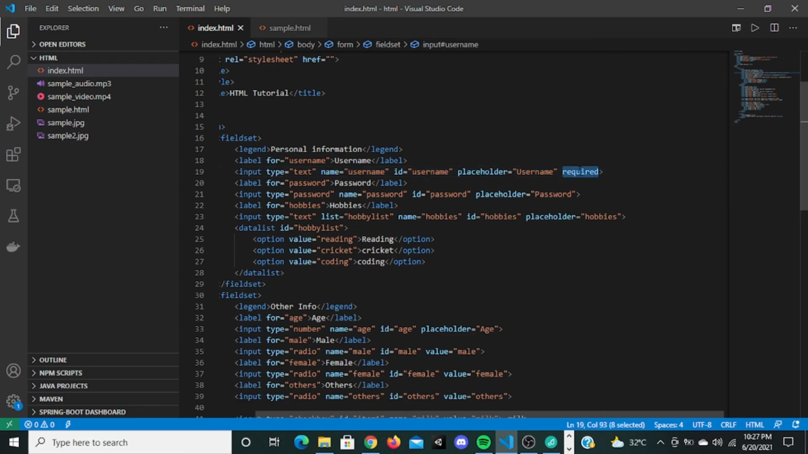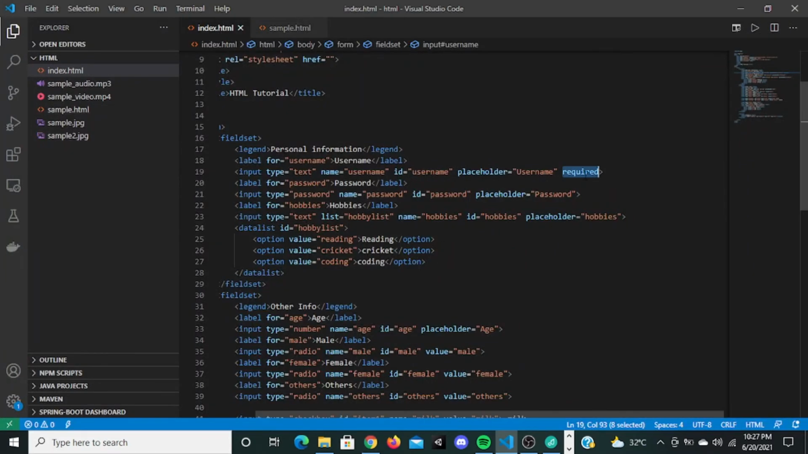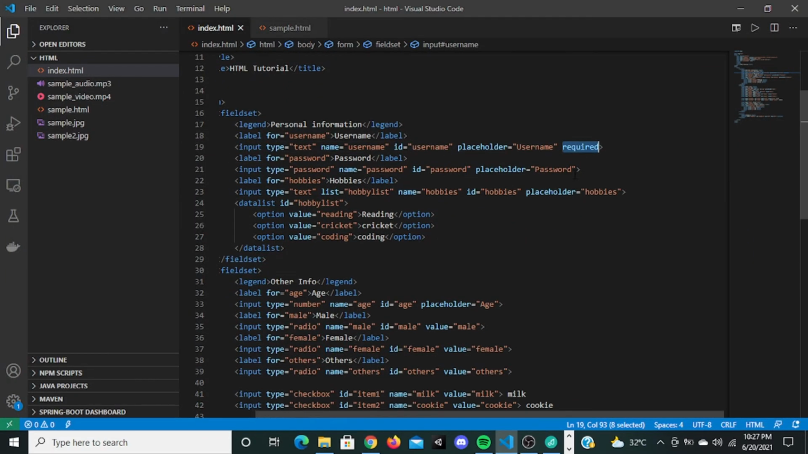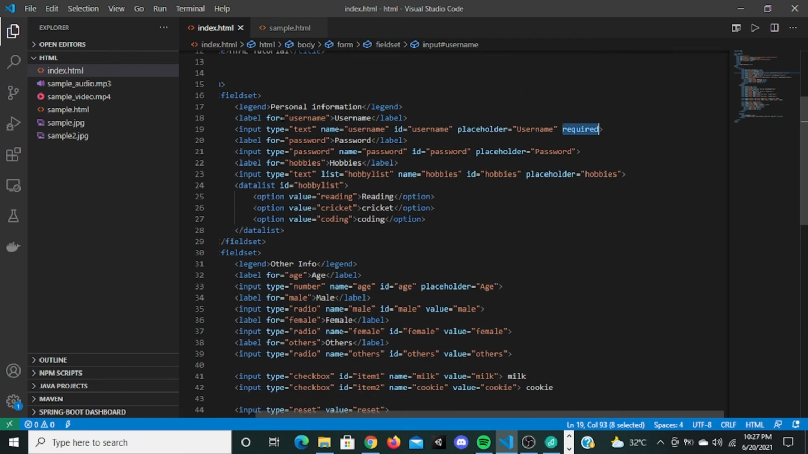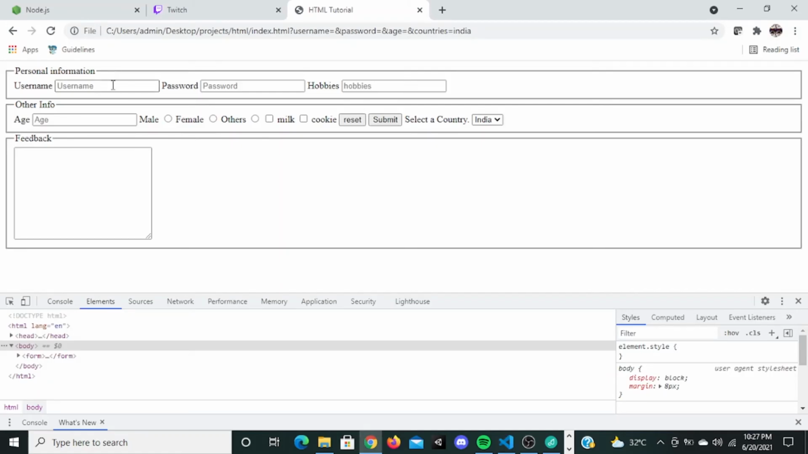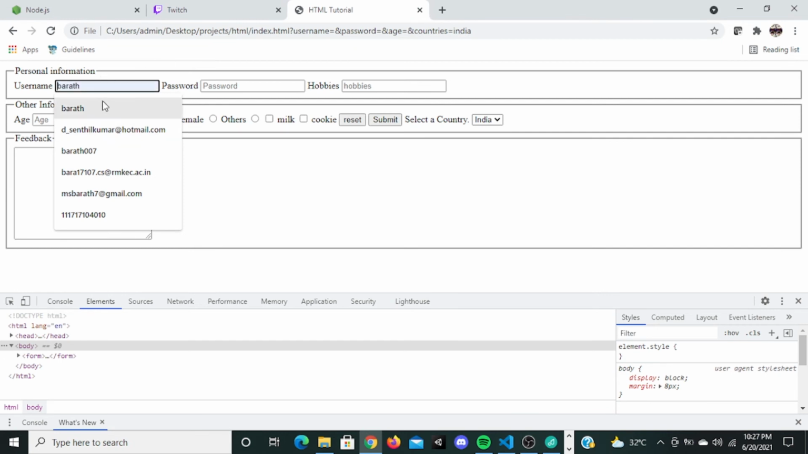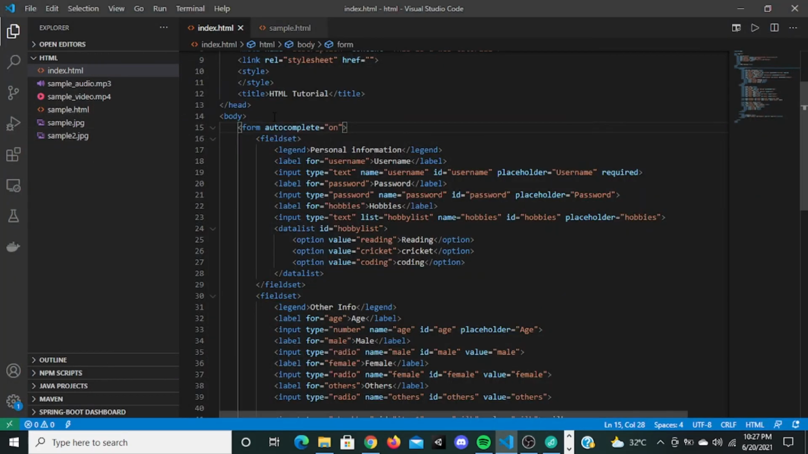So this actually tells the form that this is required. Without this, don't submit the form. The next one is an attribute called autocomplete. Autocomplete is on. If I go here, you can already see all those suggestions coming. If I type Bharat not 7 here and refresh again, you can see Bharat not 7 coming here. So this is what autocomplete does.